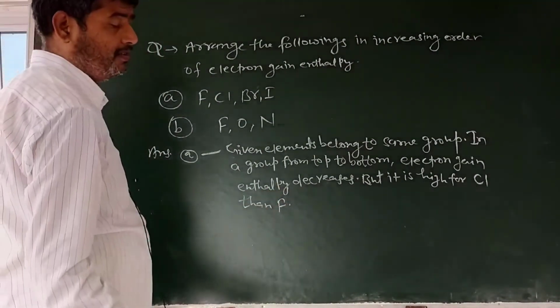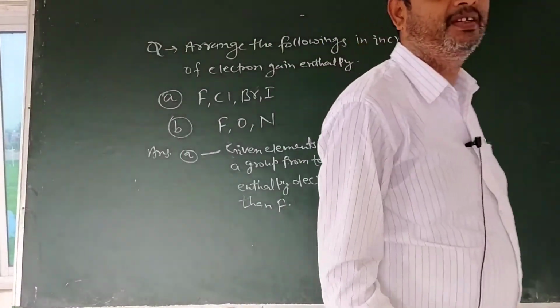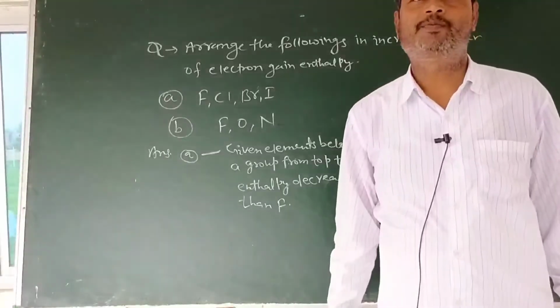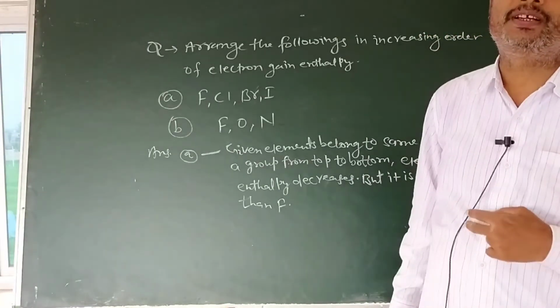It is due to the electron density. Size of chlorine is more in comparison to fluorine.